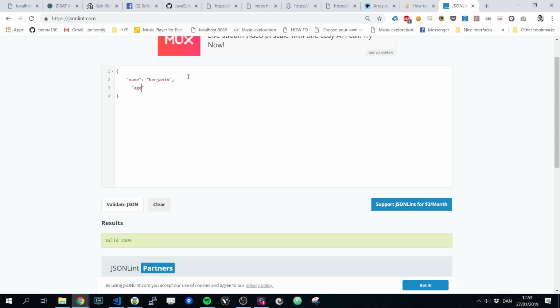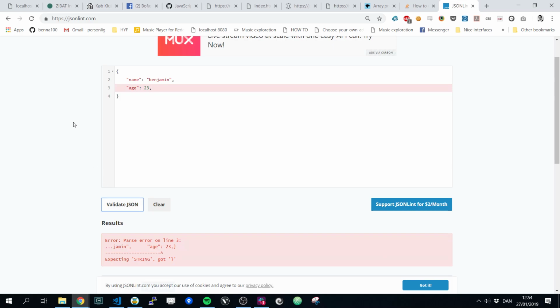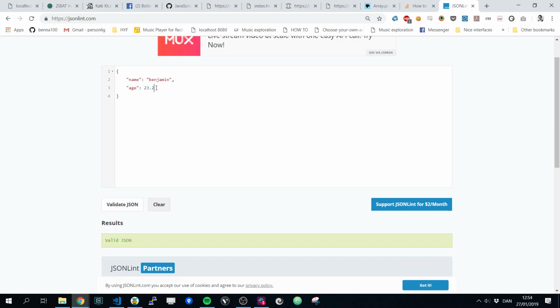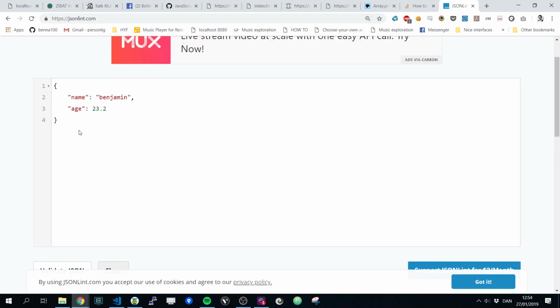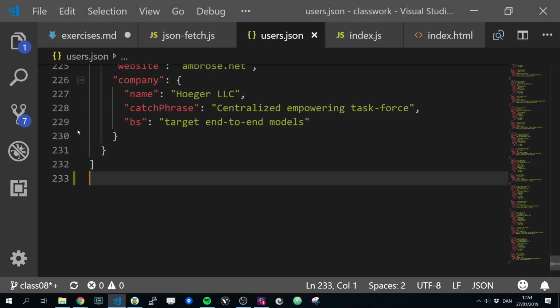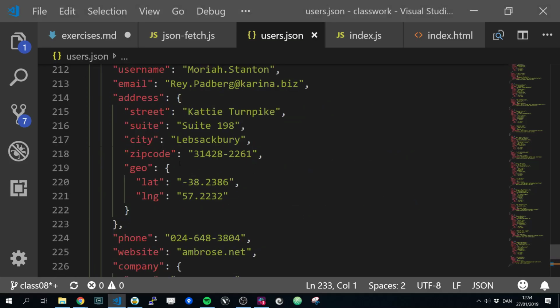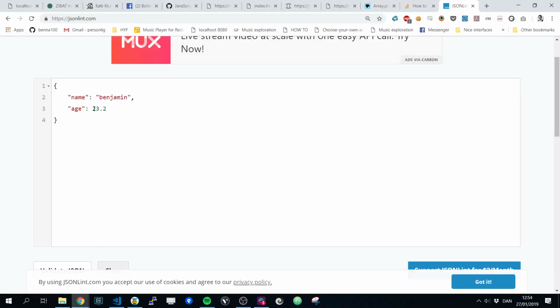Then we can do age 23. Let's try that. Yes, still happy. If we put the comma here, it's not going to be happy because we have a trailing comma. Points, numbers and points? Yeah, you can do that as well, no problem. In your own example, longitude and latitude were encoded as strings. I did think about that. What if we put a minus sign? Should that also be in quotes, or will you take it as a string? No, that's still a number.